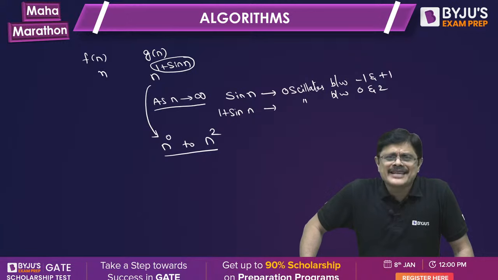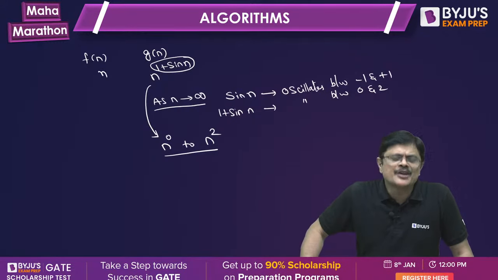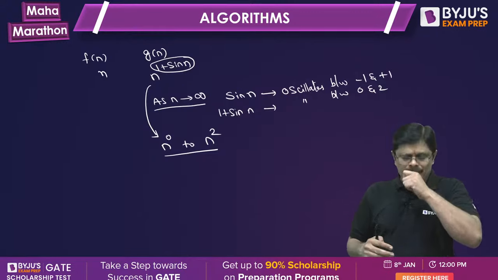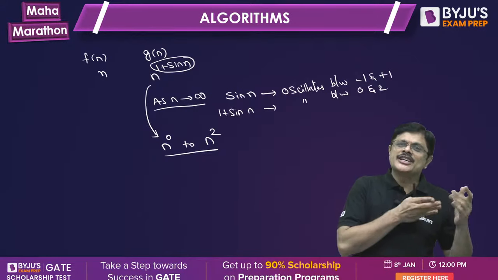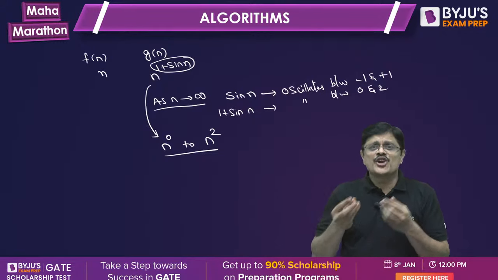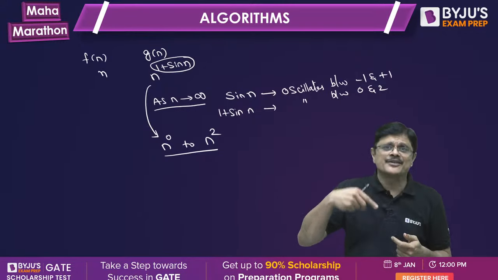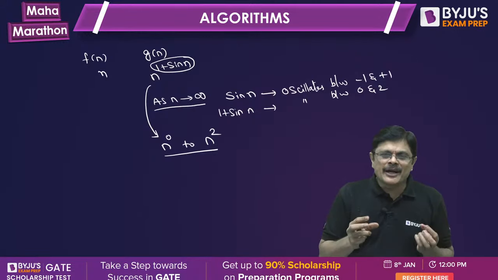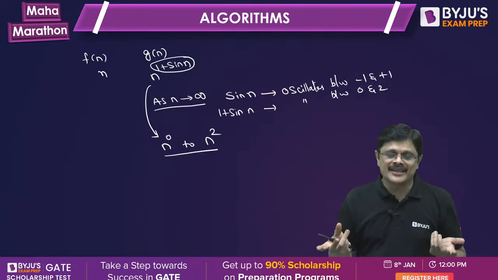So can you say that it is larger than f(n) or smaller than f(n)? It can't be said like that, correct? Because if it is n to the power 0, it is smaller than f(n). If it is n squared, it is larger than f(n). It is not a fixed value, it is an oscillating value. Therefore, these particular functions cannot be compared.